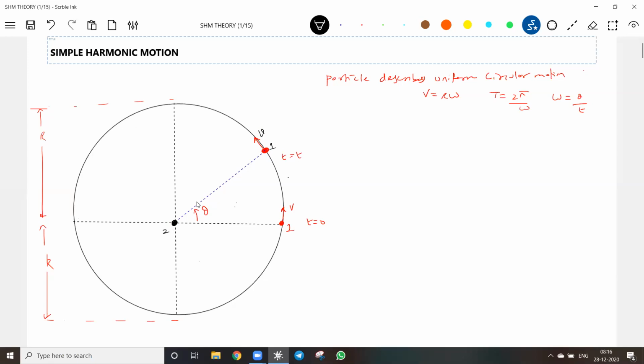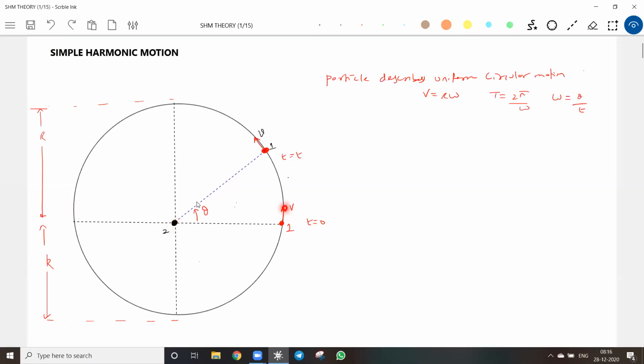Let me call it particle 2. As particle 1 moves, when it is here, its projection will be at the origin. Since this is moving, this should also have velocity. Okay, agree with this. Then after some time, when particle 1 is here, what should its projection be on the y-axis?